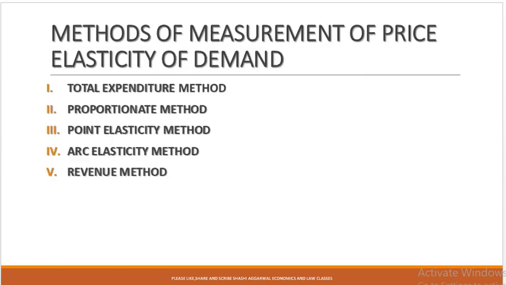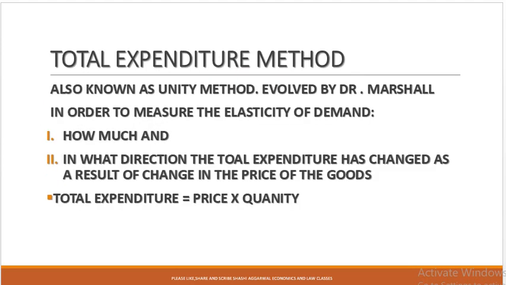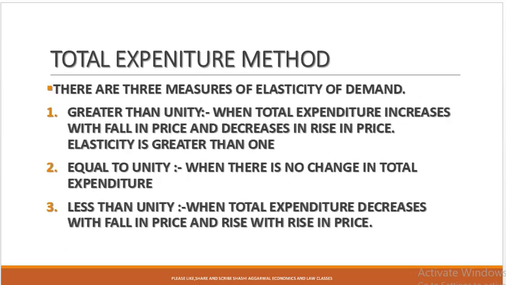So what are the various methods? Total expenditure method, proportionate method, point elasticity method, arc elasticity method, and the revenue method. Total expenditure is also known as the unity method, which is given by Dr. Marshall. In order to measure the elasticity of demand, we are concerned with how much and in which direction the total expenditure changes as a result of a change in the price of the goods. Total expenditure means, like, the price is 1 and I am buying 10 units, it means total expenditure is 10. In the total expenditure method, we measure the direction of the total expenditure as a result of the change in the price of the goods.